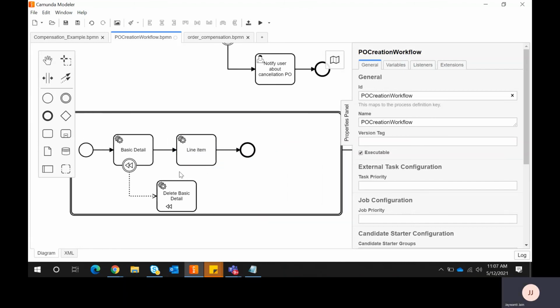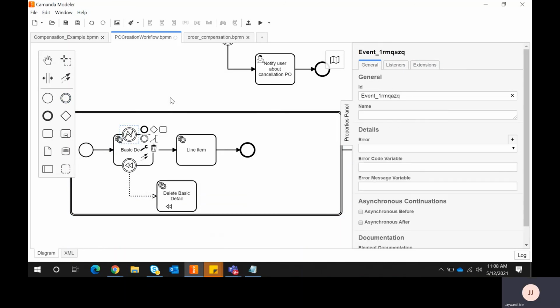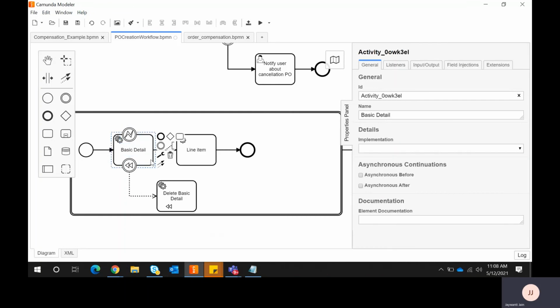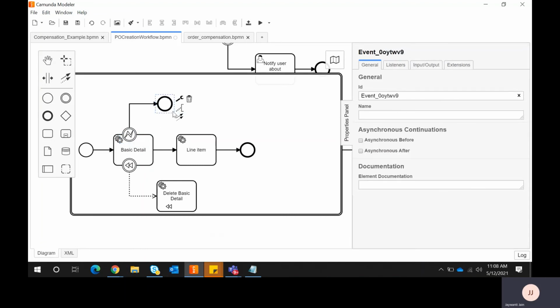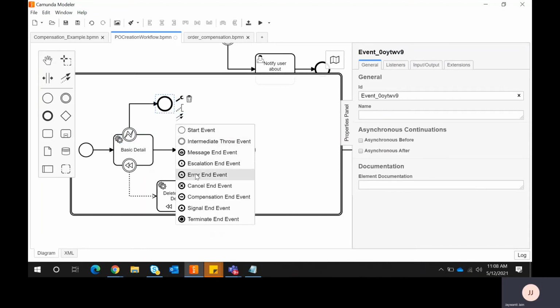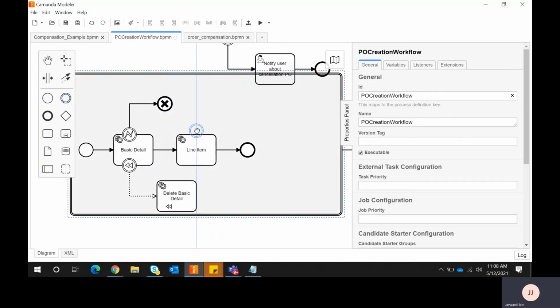After that, based on the status code, if the API fails, I am attaching an error boundary event. I need to change it to an error boundary event. If this API fails in response, I'm throwing, this will catch, and it will end the transaction. So I'm changing here to a cancel end event. As soon as this cancel end event fires, it will redo the transaction. The same way I am attaching over here.